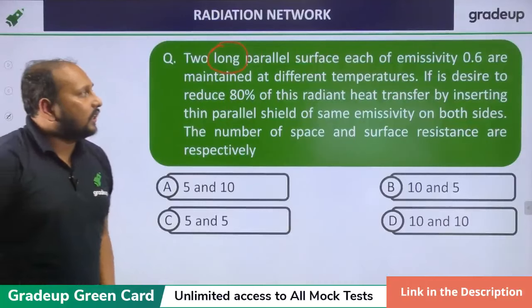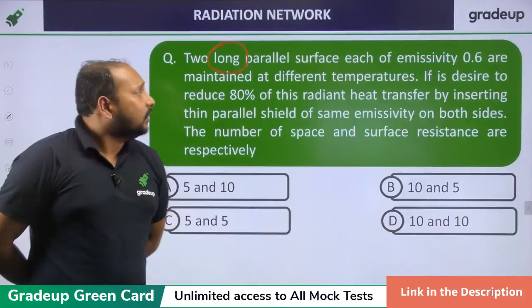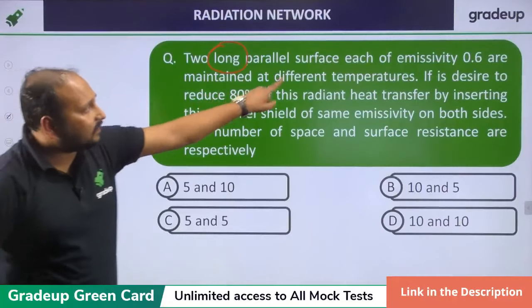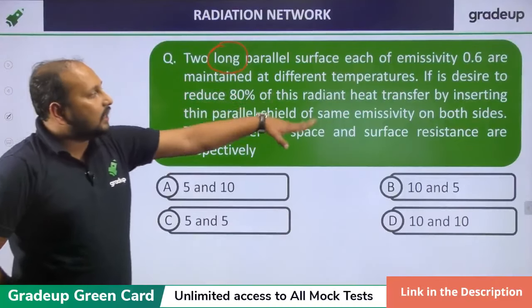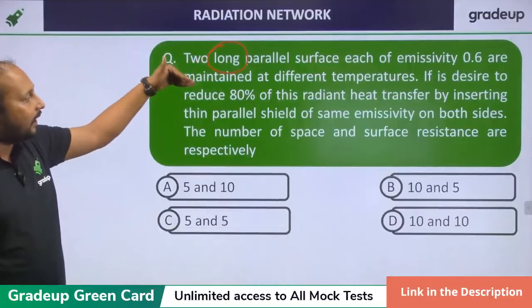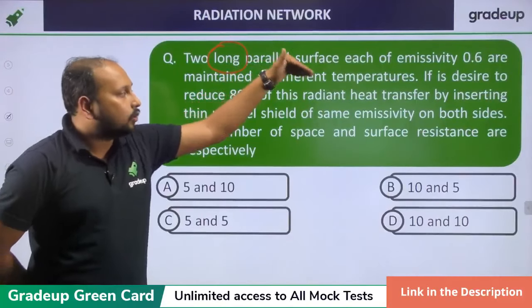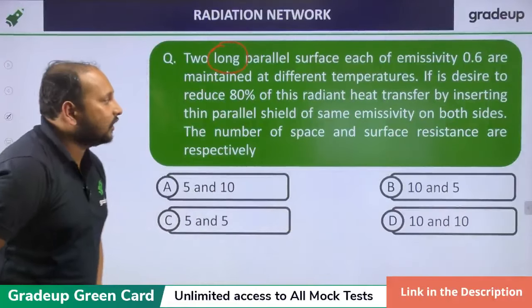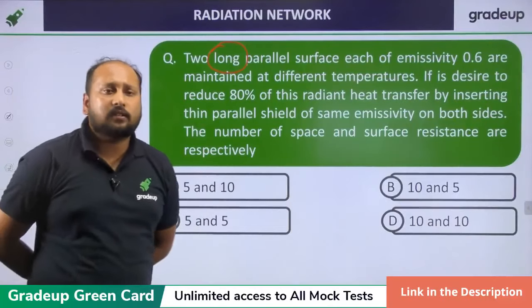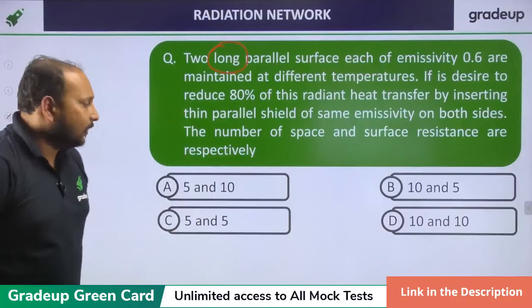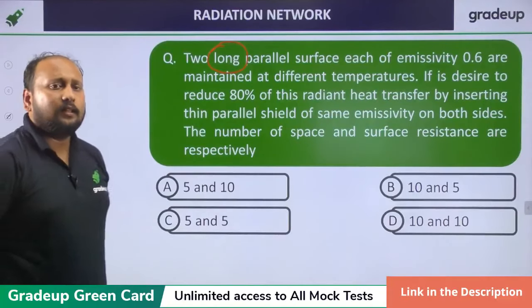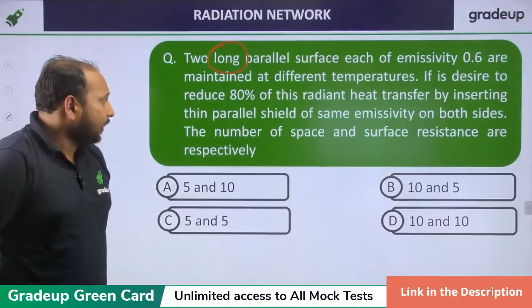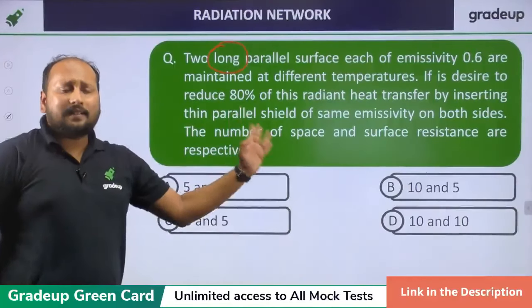Now the question is, we have 2 long parallel plates, each having the same emissivity, which is 0.6, maintained at different temperatures. If it is desired to get 80% reduction, can you tell me how many space resistances and surface resistances will be there? Quickly tell me. Options A, B, C and D. Very good, Rajat. It's very easy. Just now I have taken this example.